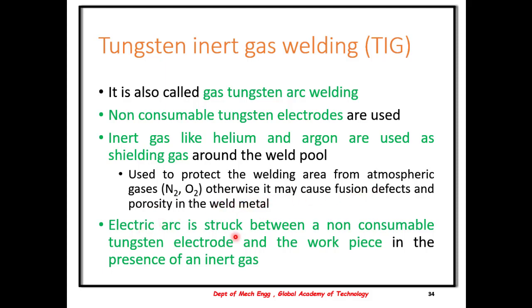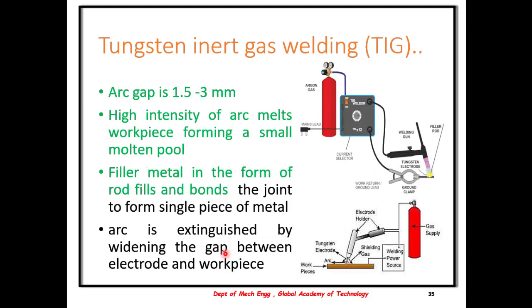The electric arc is struck using a non-consumable electrode along with the workpiece in the presence of an inert gas. In case of arc welding, the electrode is consumed, meaning the electrode finishes off after the welding is complete, whereas in case of TIG welding, it is a non-consumable electrode. So you can reuse the same electrode again and again for welding purposes. The arc gap here is usually 1.5 to 3 mm.